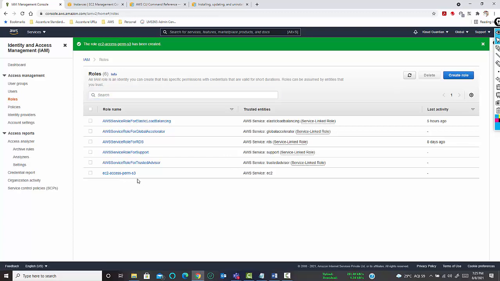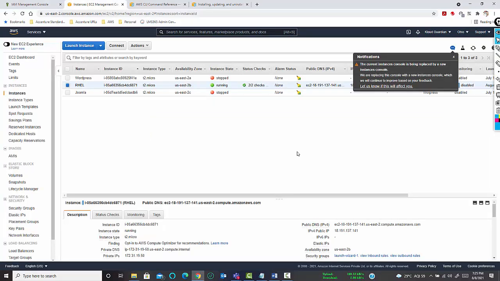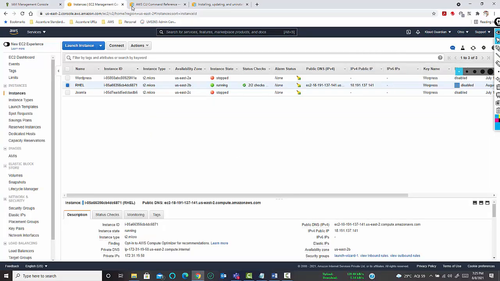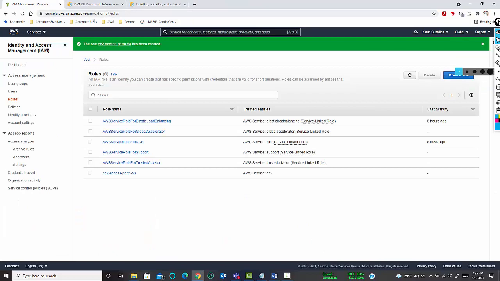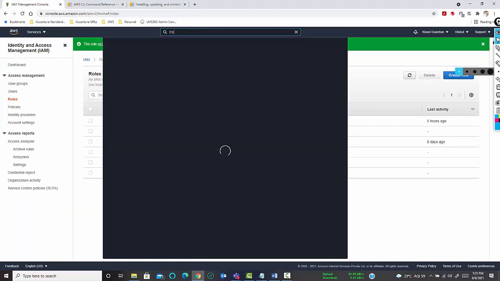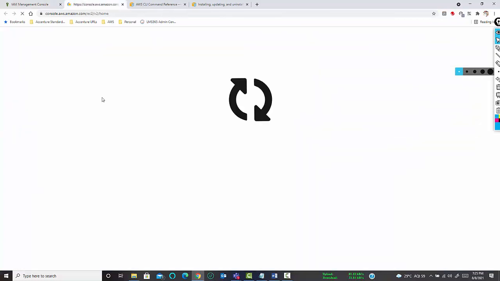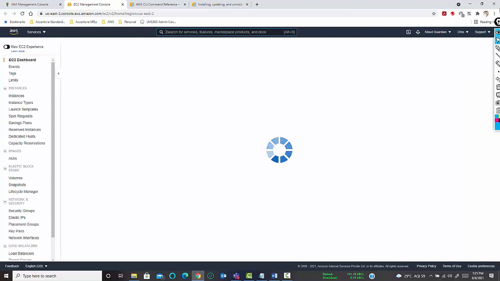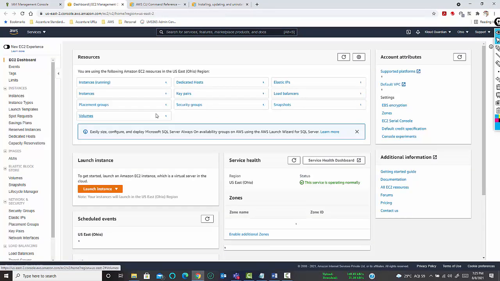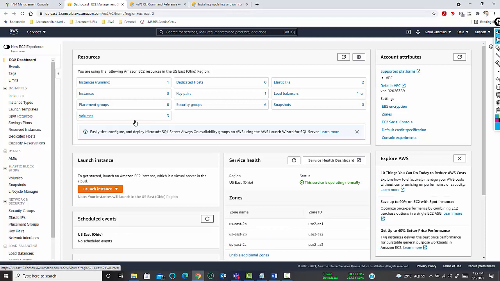Now what we have to do is attach this particular permission to our web server. To attach that, let's go to our EC2 console. Let's go to the instances.